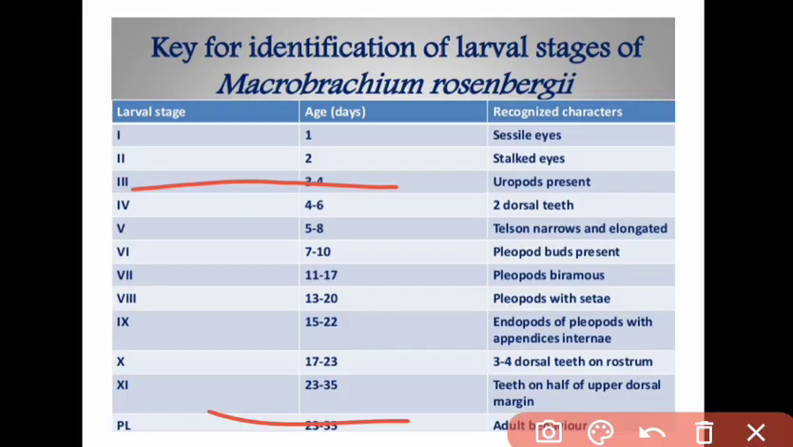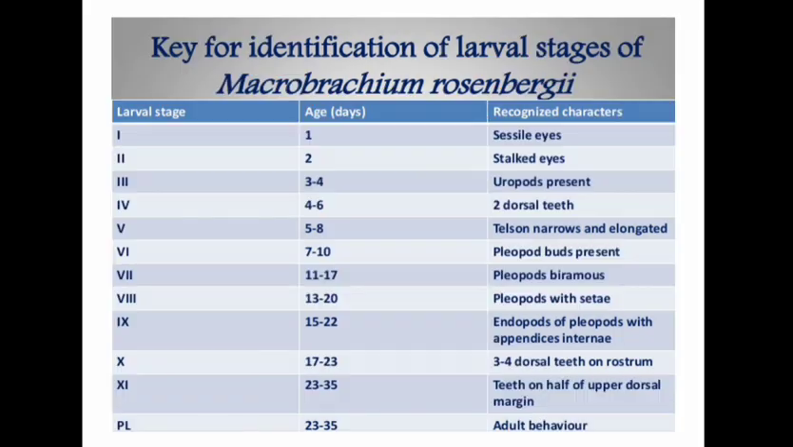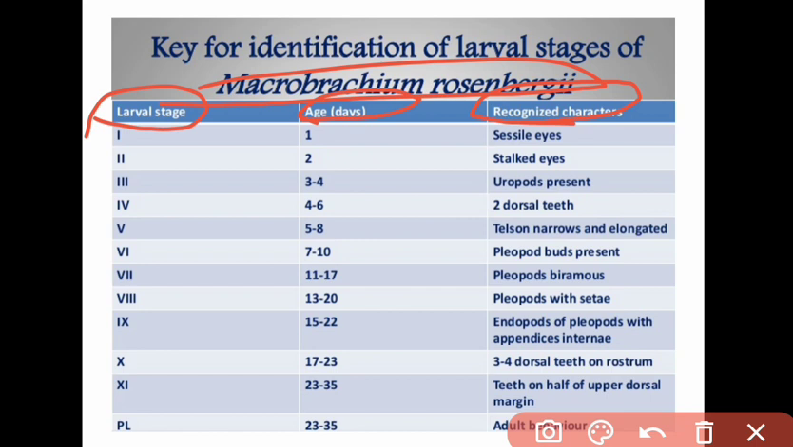Next, you can see the key for the identification of larva stages of Macrobrachium rosenbergii. As you can see, the larva stages are given here, and the age and the recognized characters. So here you can see key identification. Okay, so first larval stage, you can see age is 1 day, sessile eyes are present. On second day or second larval stage, you can see after 2 days, stalked eyes present. Third stage is present between 3 to 4 days, uropods are present.